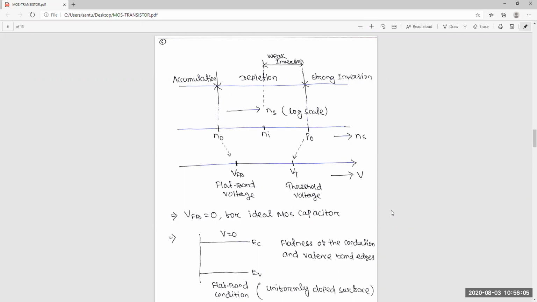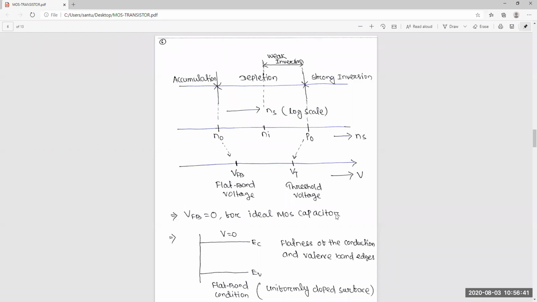When the surface is inverted, initially when the voltage was 0, the concentration was completely P, meaning holes were there as bulk concentration. But the voltage at which the surface is completely inverted, where Ns is equal to P0, that voltage is called the threshold voltage. Here I have denoted it as the threshold voltage.